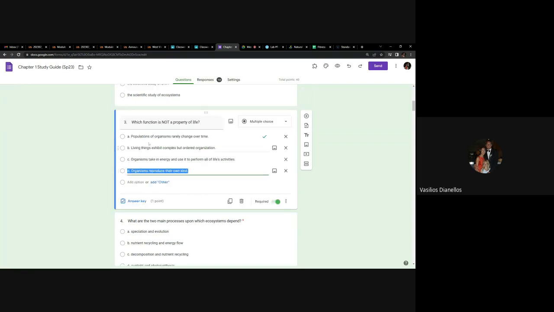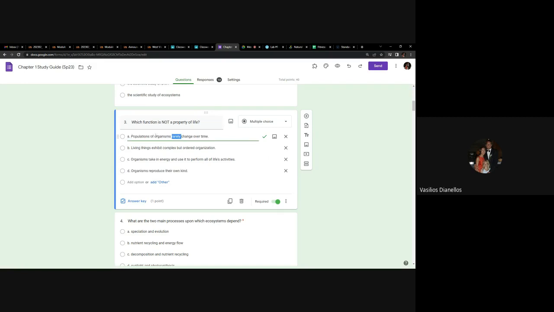So populations of organisms rarely change over time. That's incorrect, right? Because life evolves. And basically that's what that's saying. So that's not the correct answer. Living things exhibit complex but ordered organization. That is correct. That's the first property of life that I gave you. Organisms take in energy and use it to perform all of life's activities. No, that is also a property of life. And organisms reproduce with their own kind is also correct. Oh, excuse me. See, I'm in a rush here.